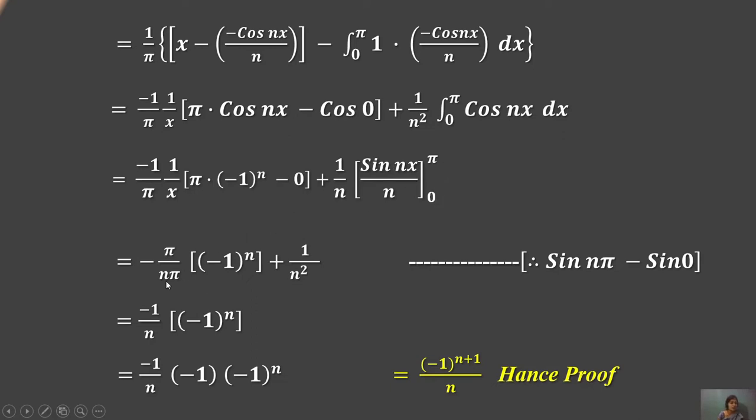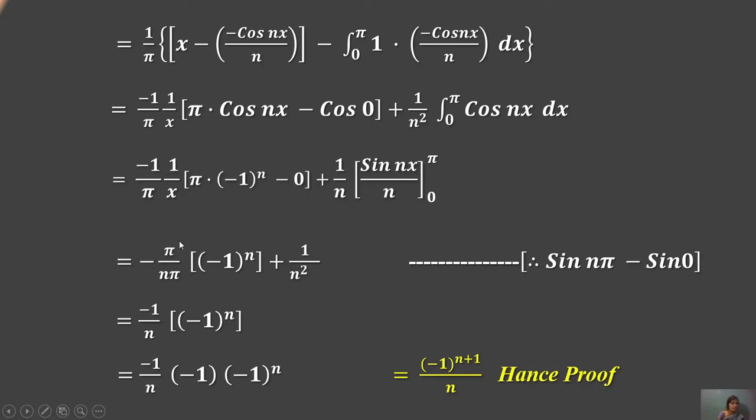Then, combining both values, we get minus pi upon n into pi, giving (-1)^n, plus the second term with 1 upon n square, which is 1 upon n into n square. Why? Because sine(n pi) minus sine 0 is 0. This is the value generated from both parts of the equation.